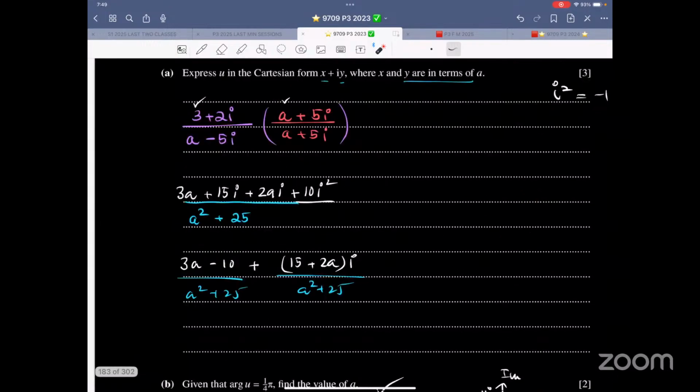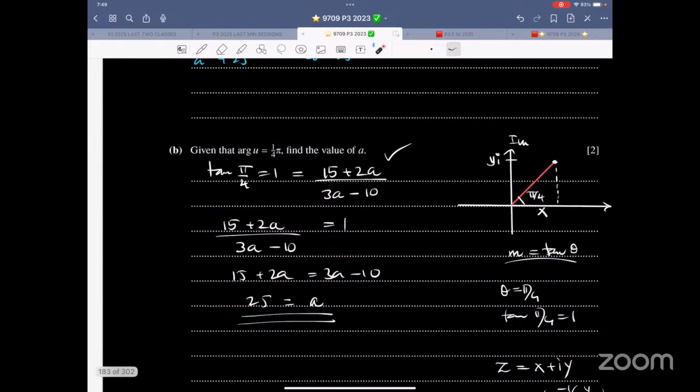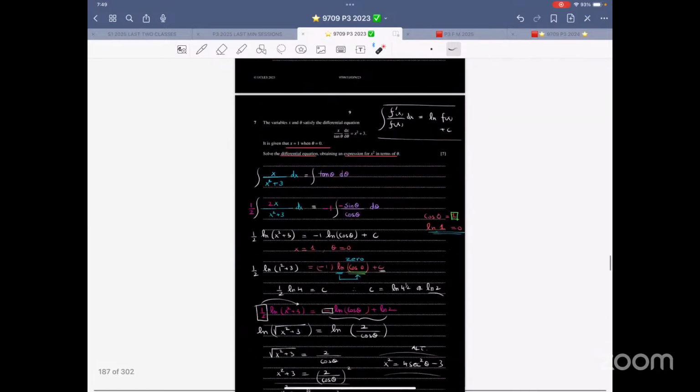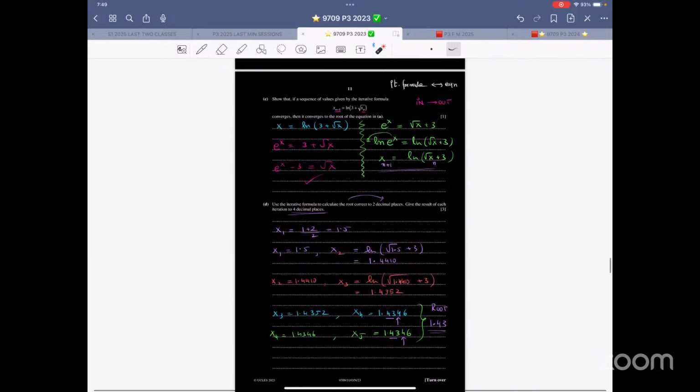And what else are they asking? They are asking the value of a. So now this thing is also done. Let me just double check. Is there any other complex number? I don't think so. There will not be any other.